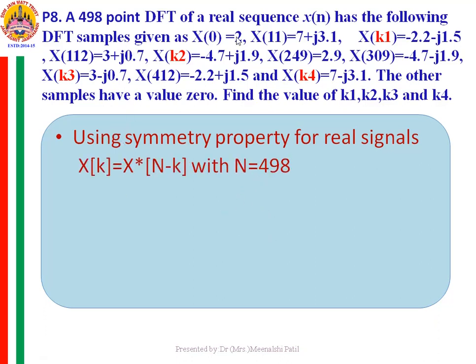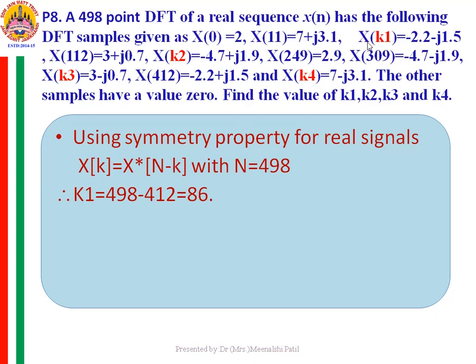In this equation, first as per the symmetry property, X(k) is equal to the conjugate of X(N minus k), with capital N equal to 498. According to the symmetry property, to find k1, k1 is equal to capital N minus k.